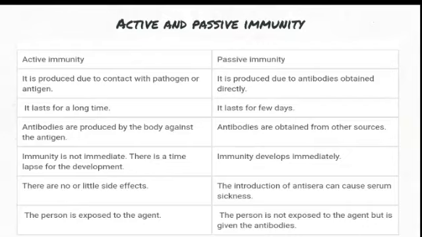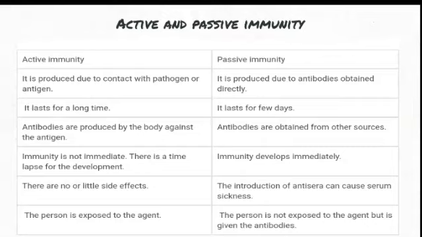There is no or little side effect in active immunity, whereas in passive immunity, introduction of anti-sera, that is antibodies from others, can cause serum sickness and hypersensitivity reaction.